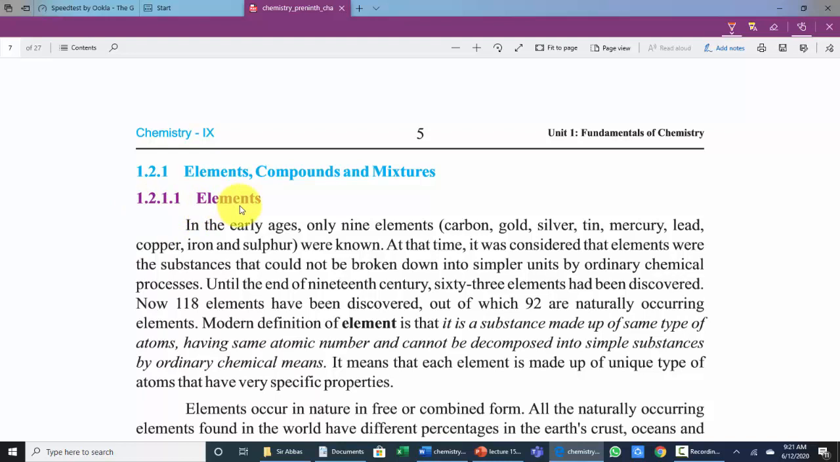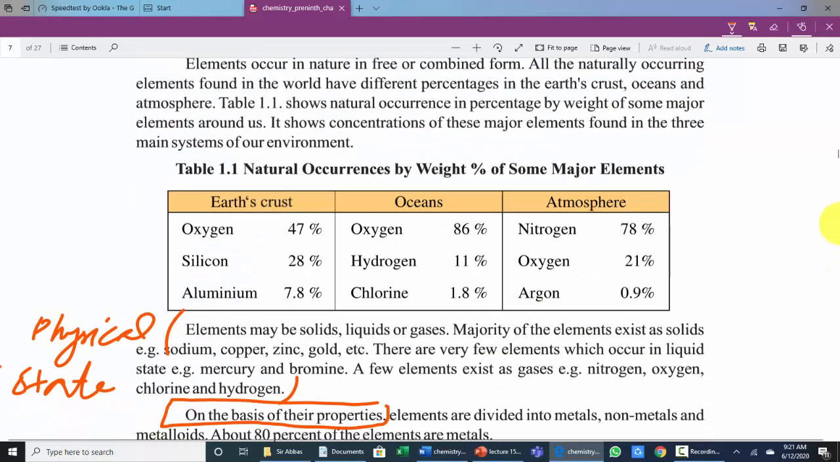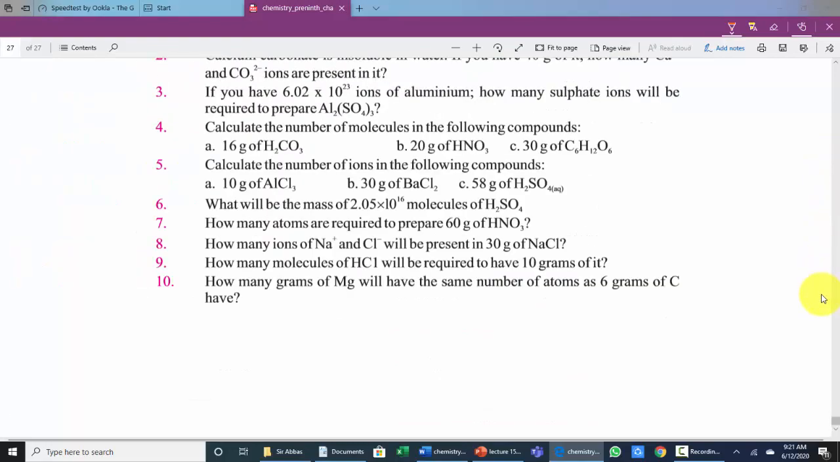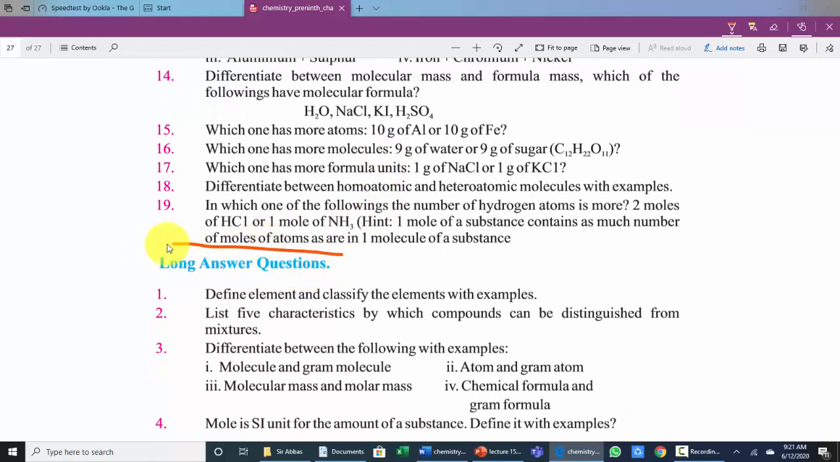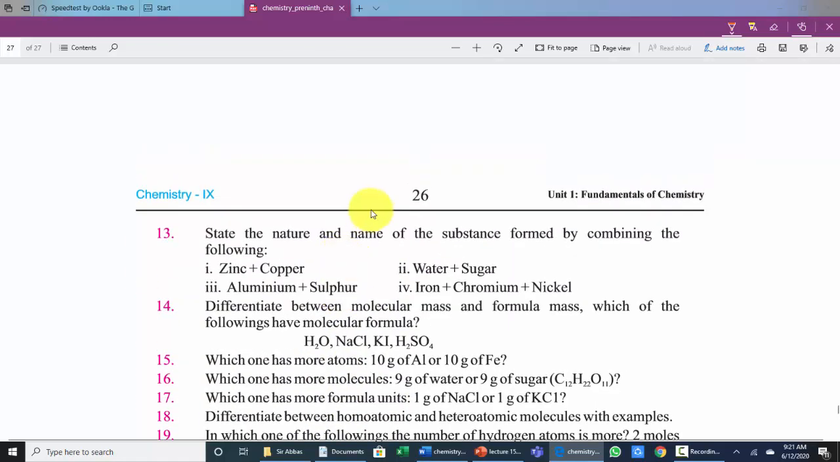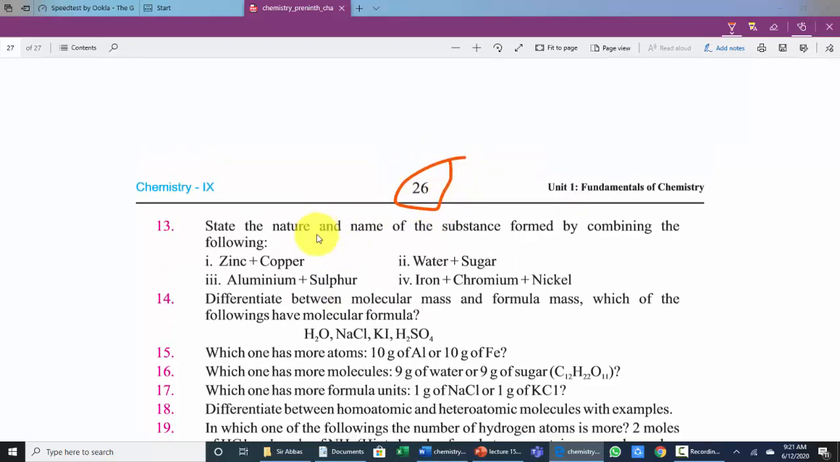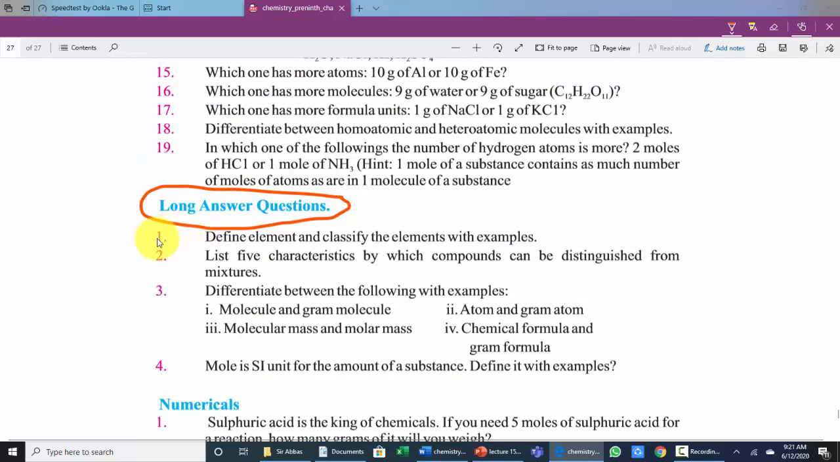Dear students, in the exercise of our textbook there is a long question: what are elements, and write down their classification. If we look at the long answer questions on page number 26 of our textbook, question number 1 is: define elements and classify the elements with examples. So the long question is: define elements and classify the elements with examples.